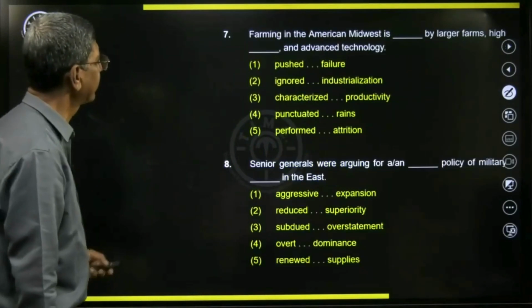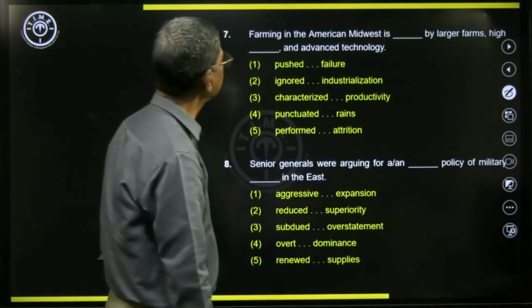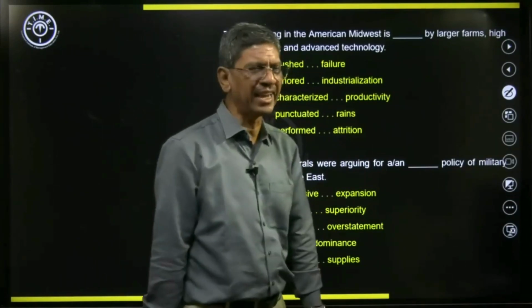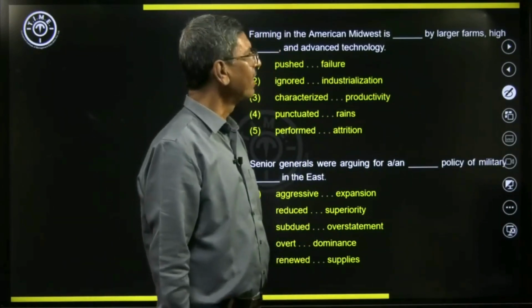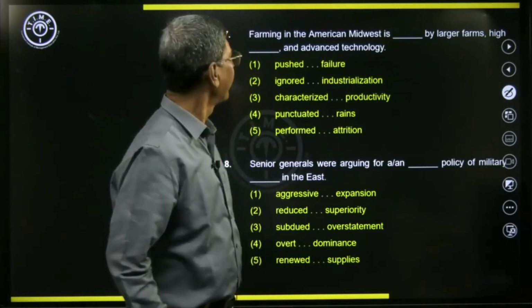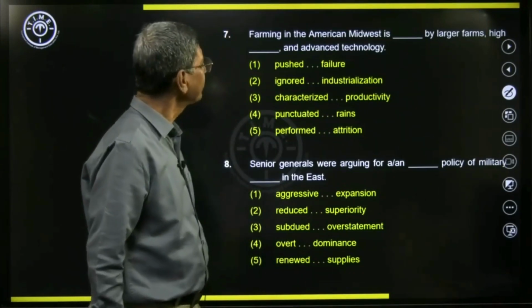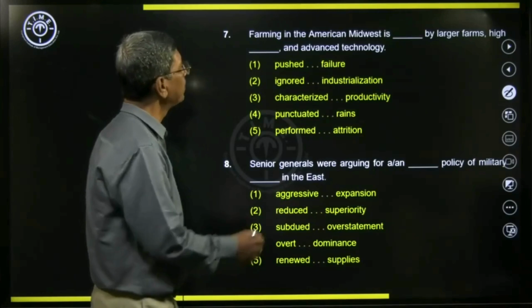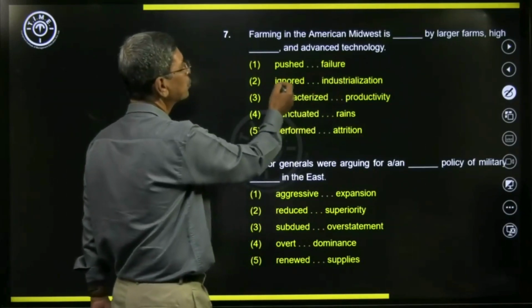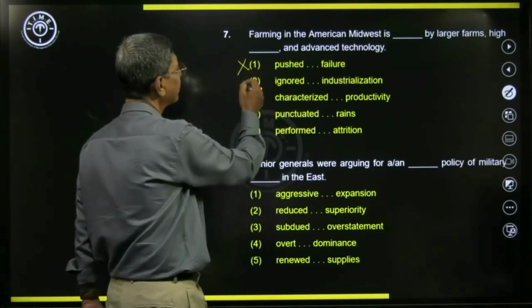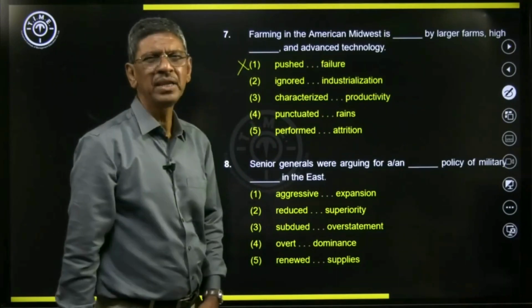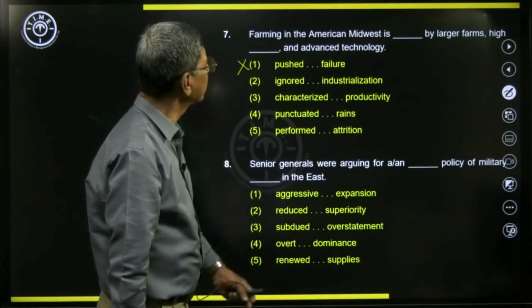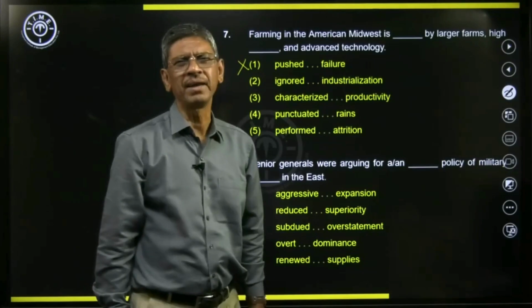Let's look at the next sentence. Farming in the American Midwest is dash by larger farms and high dash and advanced technology. Here we have Midwest is pushed by, which doesn't make much meaning at all. Farming in the American Midwest is pushed by doesn't make sense.